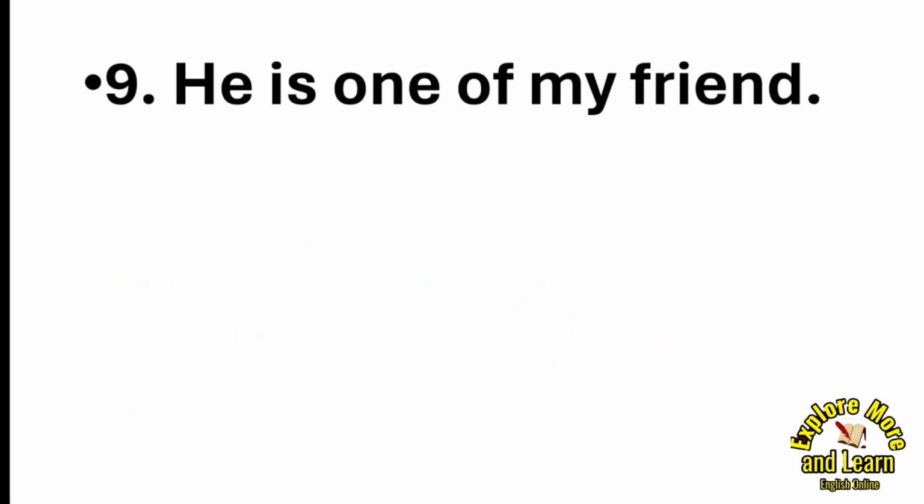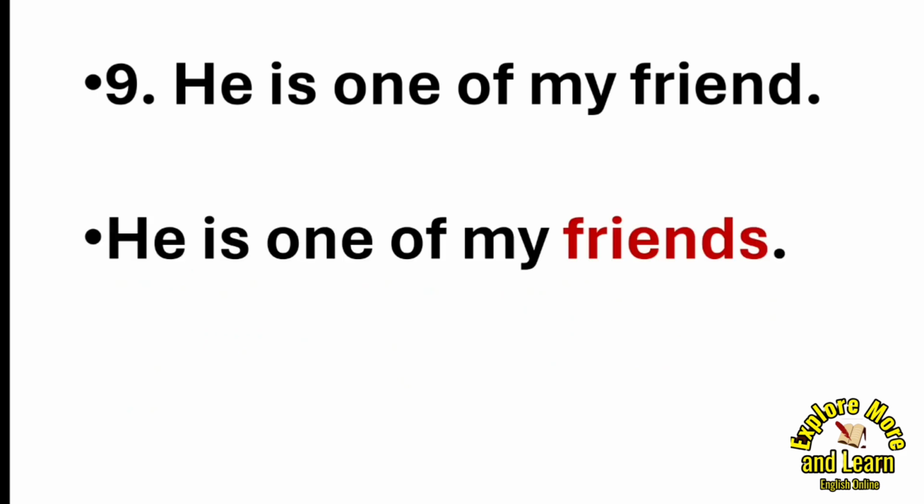Okay. Now the next sentence: he is one of my friend. What's the mistake here? Alright. The mistake is: he is one of my friend. So here the correct sentence is: he is one of my friends, because you are choosing one friend out of many, and many is plural. So he is one of my friends. Whenever you write such kind of sentences, don't forget to use the word after one of in plural.